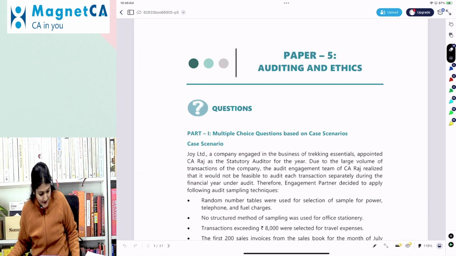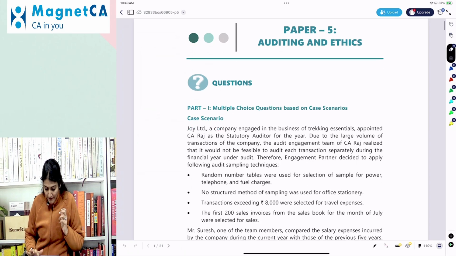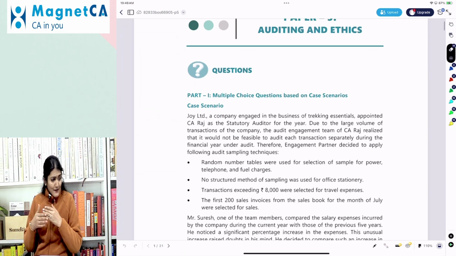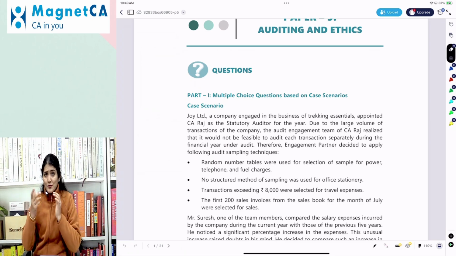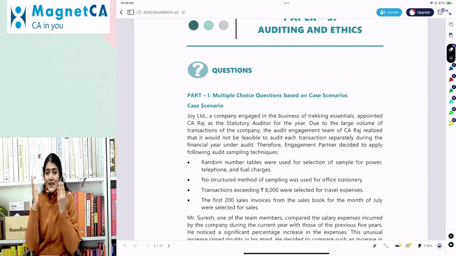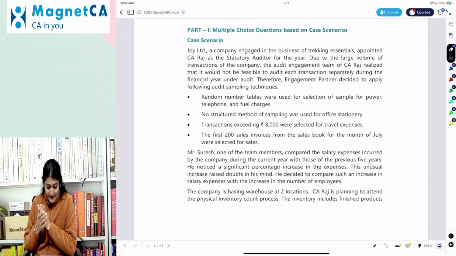Right. So let's do the discussion of the MCQs in the RTP Jan 25 exams for the CA Intermediate Audit. MCQs are a good way for us to analyze our conceptual understanding, our confidence in deciding upon the correct answer for a particular question. Right. So, first one, the case scenario.